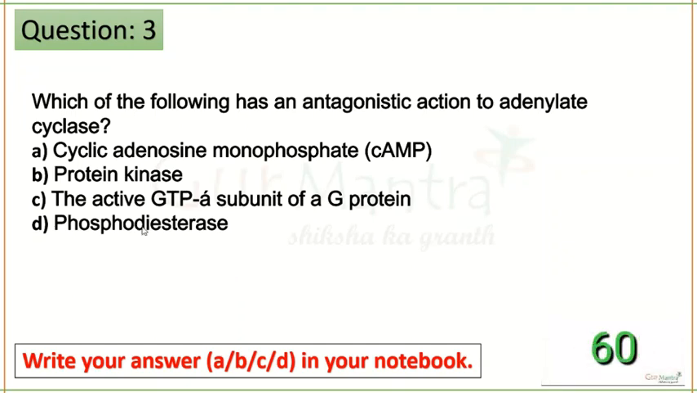Next question. They're asking which of the following has an antagonistic action to adenylate cyclase. Antagonistic means opposite action. So you have options A, B, C, D. You have to tell which of these options has antagonistic action to adenylate cyclase. Very easy. You just have to use your brain.